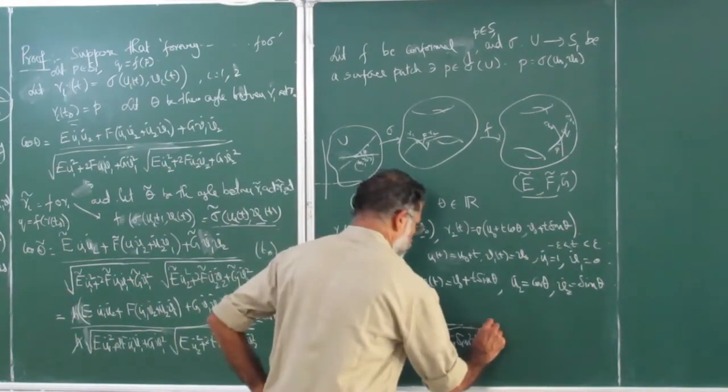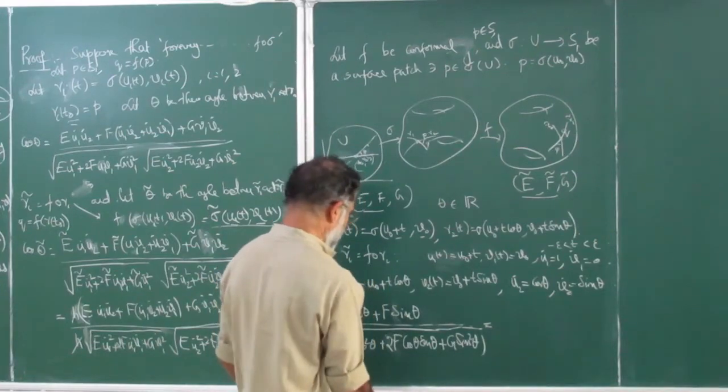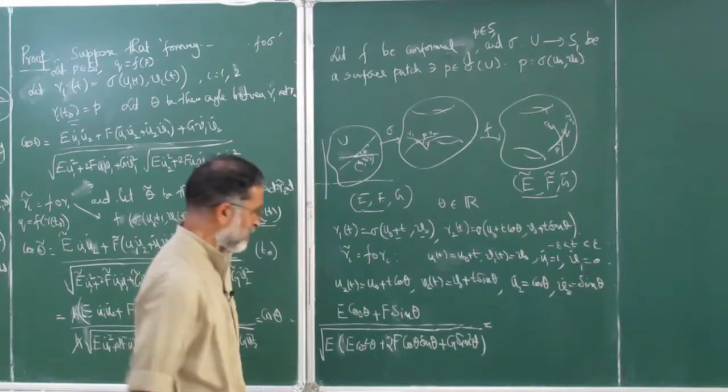This is equal to, now for the other one we can rewrite, it's exactly same expression except replace all E, F and G by E tilde, F tilde, G tilde.